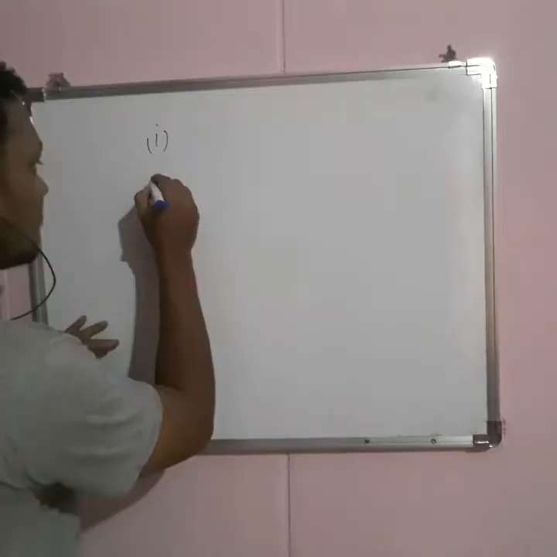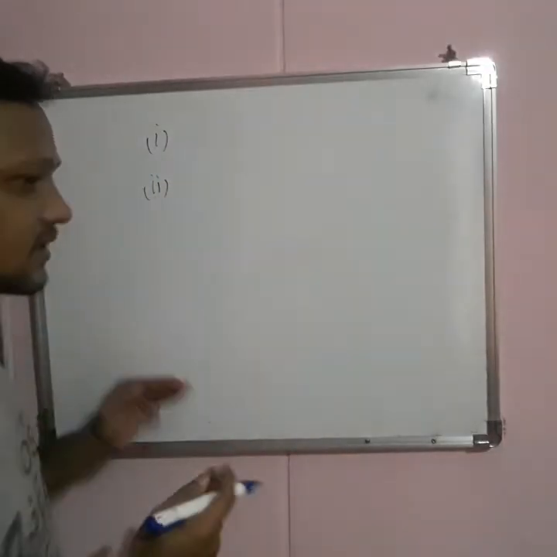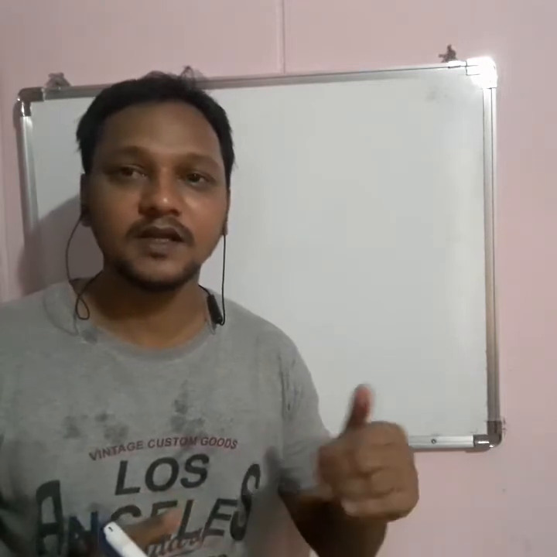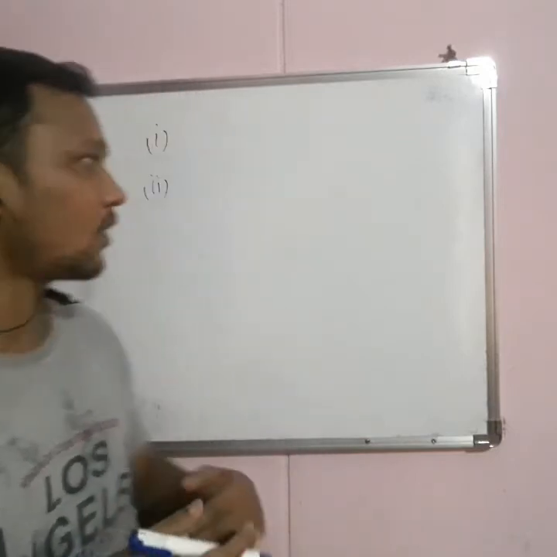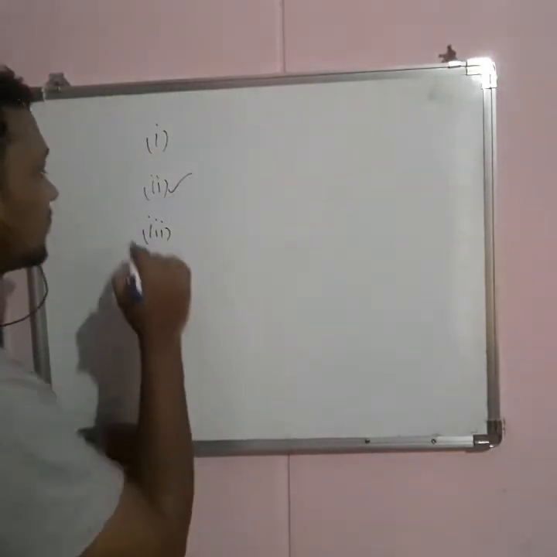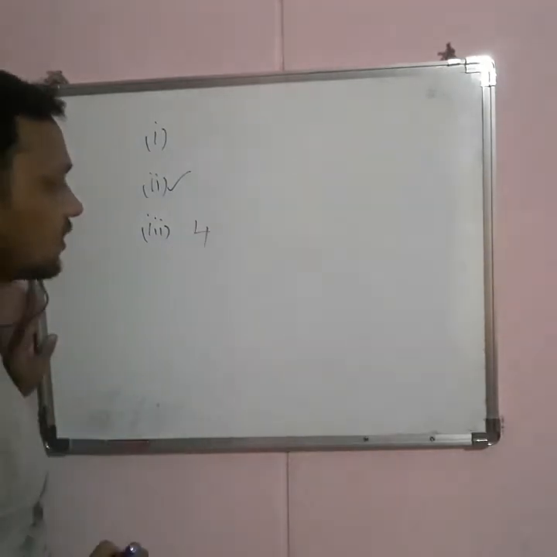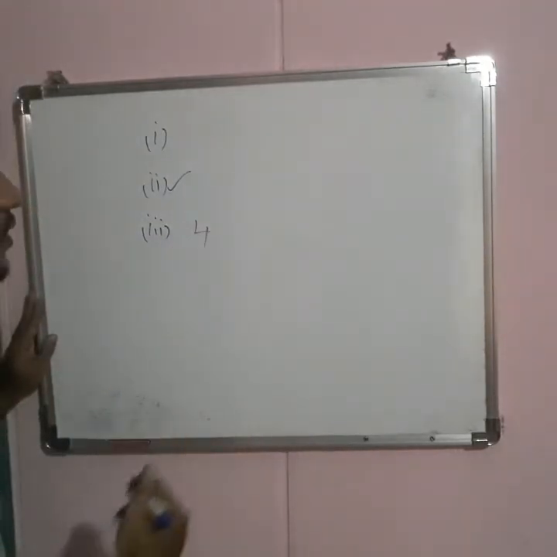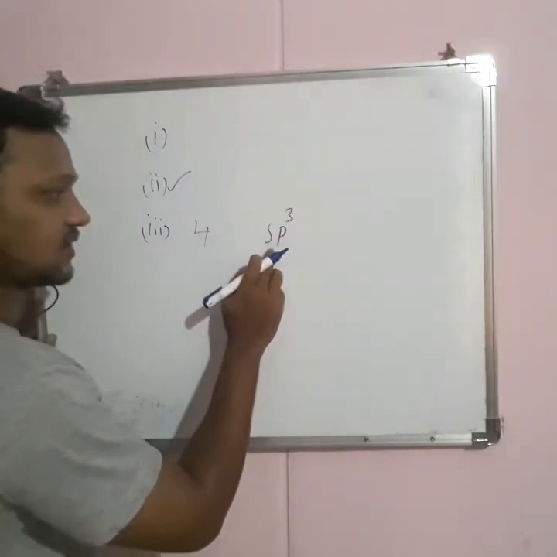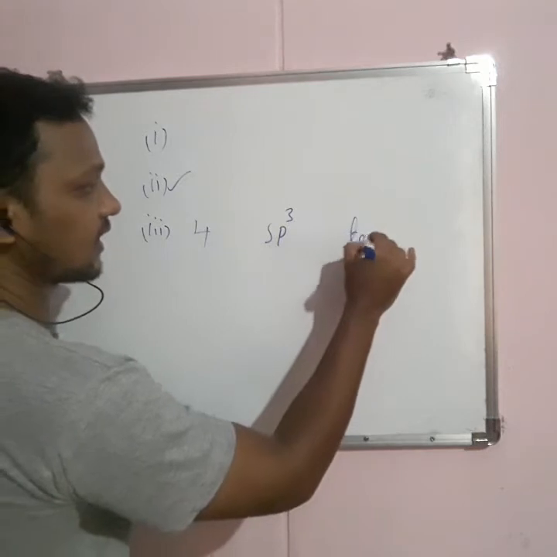The second point is that vacant orbitals participate in hybridization. The central metal atom has vacant orbitals, which intermix and redistribute to form a new set of orbitals called hybrid orbitals. The third point is coordination number 4. If the coordination number is 4, or the number of ligands is 4, the hybridization may be sp3. With sp3 hybridization, it is tetrahedral geometry.